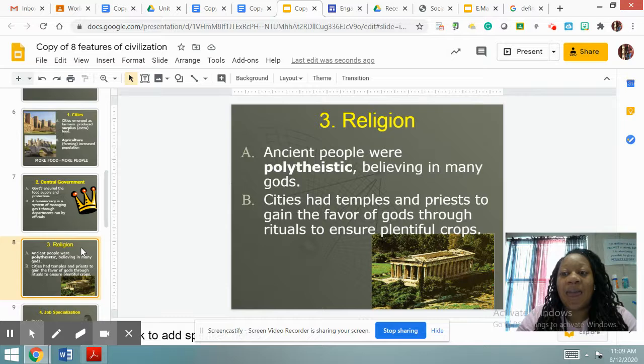Many gods meaning they had a god who might have been over farming, a god who was over food, a god who was over the wind, a god who was over the rain. They just believed in many different gods for many different things. The cities in Mesopotamia had temples and priests to gain the favor of gods through rituals and to ensure plentiful crops.